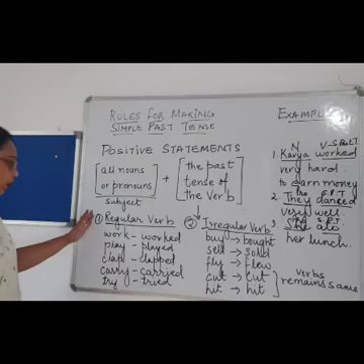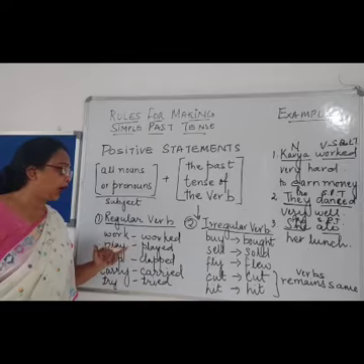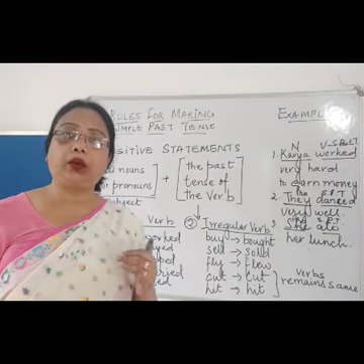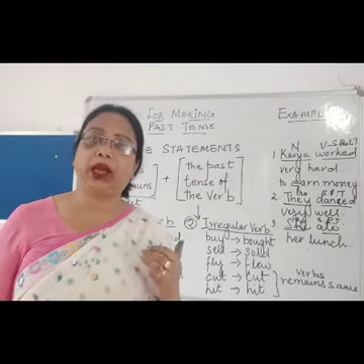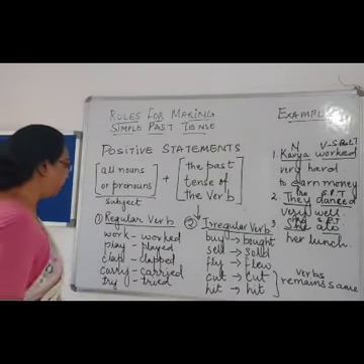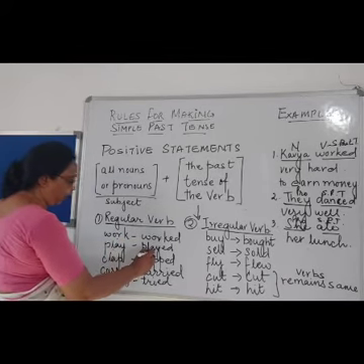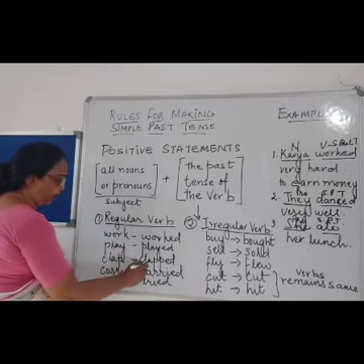Now what is regular verb? Regular verbs are those where we simply have to add ed to the verb. Some words are there, we have to simply add ed to the word. Like over here, work will become worked, play will become played, clap will become clapped.